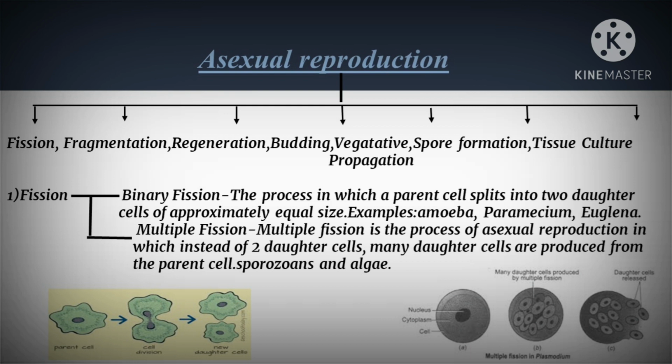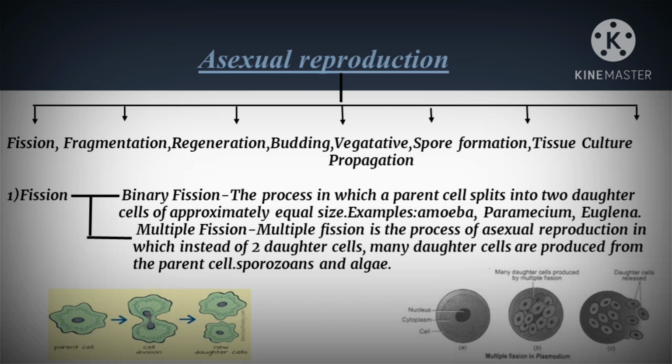From the name itself we can see that in binary fission, a parent cell splits into 2 daughter cells. But in multiple fission, a parent cell is divided into multiple daughter cells. The difference is that in multiple fission, instead of 2, multiple daughters are split. The examples of binary fission are amoeba, paramecium, euglena, while the examples of multiple fission are